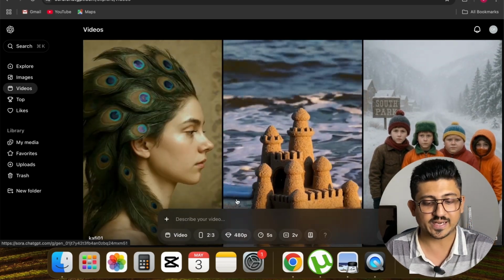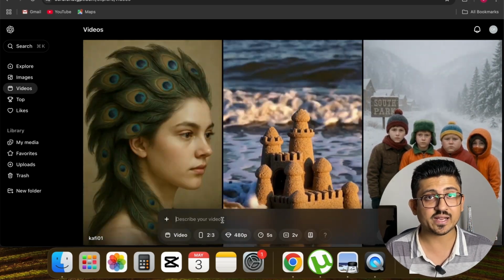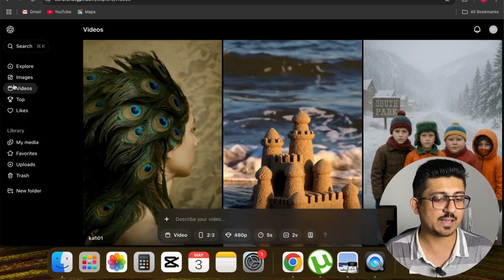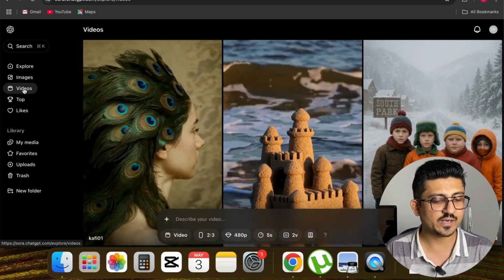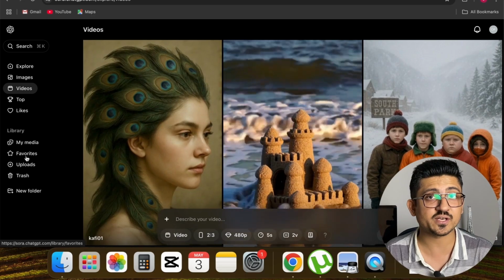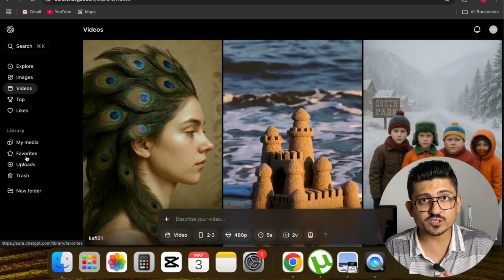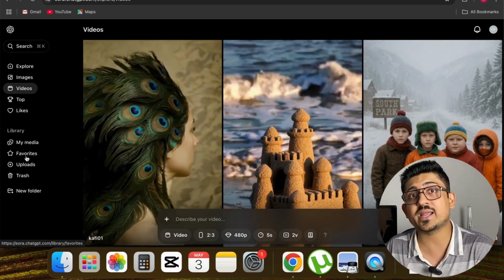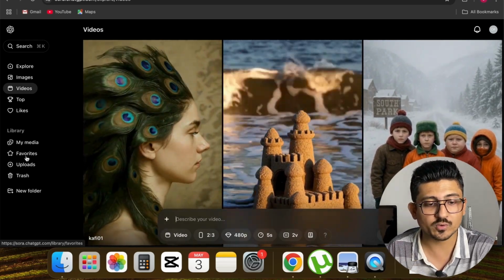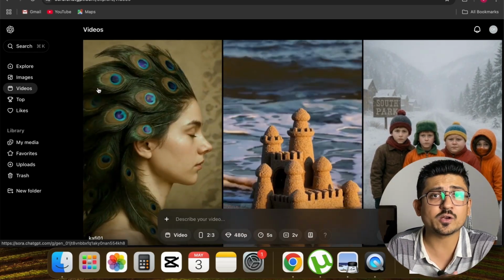So now go back on the Sora AI page, and from here you can see it's just like ChatGPT. Like at the bottom, you can see a text field where I can just write any prompt. I can see some tabs like explore, images, videos, and you can see that it can actually store our previous data or media as well. Just like ChatGPT, it can hold your history, right? So before generating any video from my text or converting any image into video, I just want to show you, this is the main page of Sora AI, you can call it the explore page.